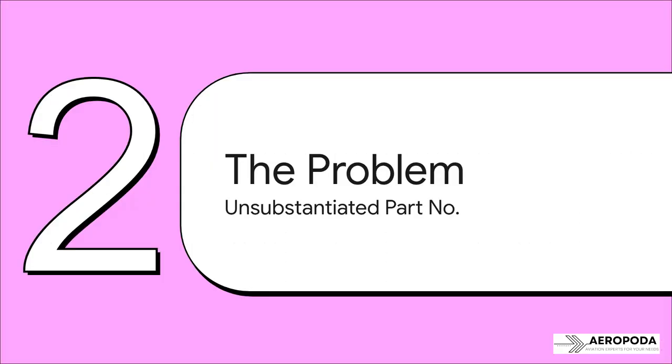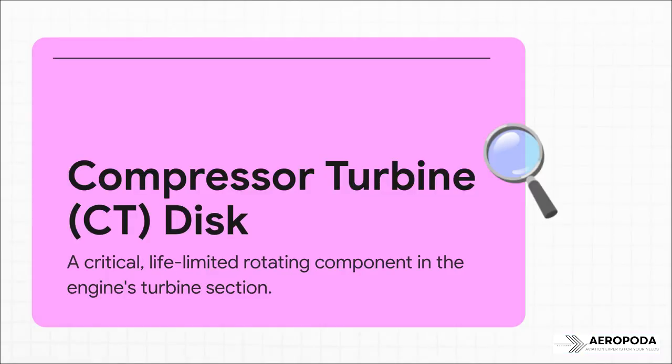So, what's really at the heart of this whole thing? Well, this AD was issued to correct a critical documentation error that involves an unsubstantiated or unapproved part number. And the component we're talking about is the compressor turbine disc, or CT disc. As you know, this is one of the most critical, life-limited rotating parts in the engine. Its integrity is absolutely non-negotiable for safety.